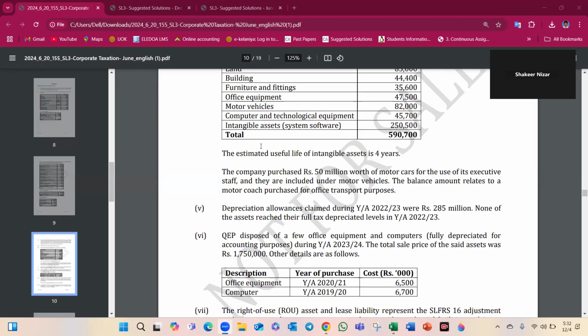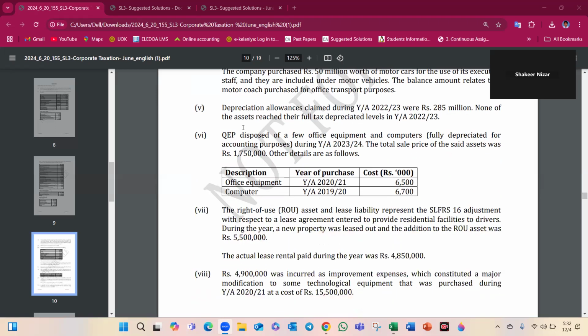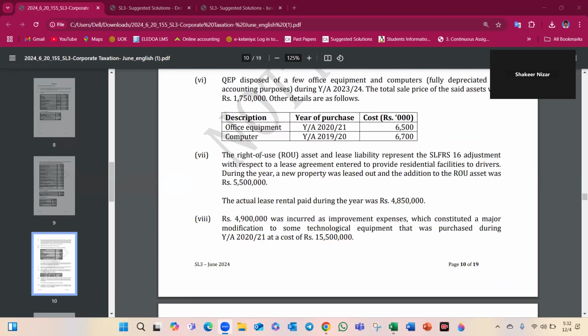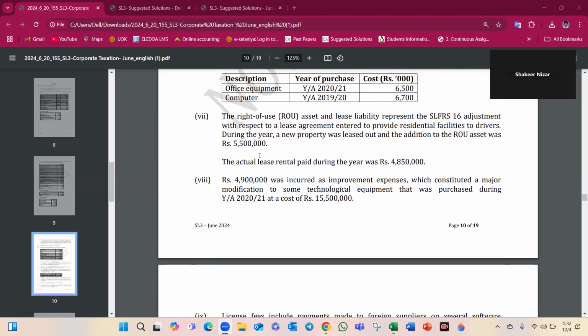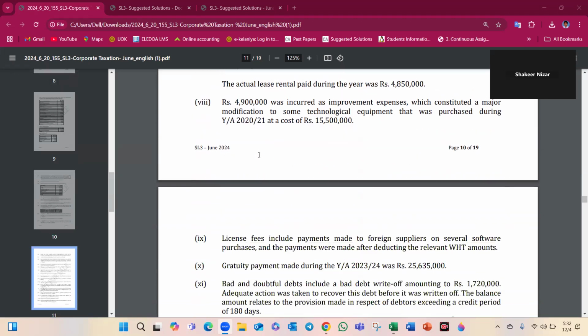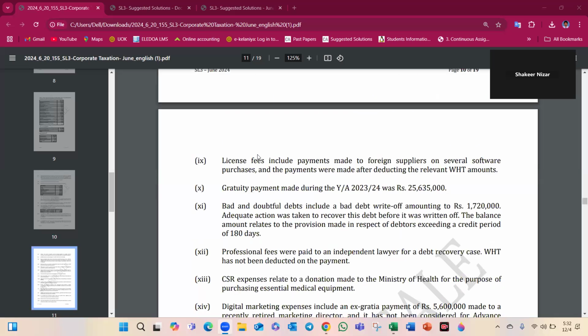Intangible asset use: if it is an intangible asset with indefinite useful life, we know 20 years capital allowances can be claimed. If it has a finite useful lifetime, the actual years need to be taken. Disposal is there, ROU asset, actual lease rental paid, it's given. Improvement expenses, so new repair and improvement, no double deduction is available now. License fees, it is a service.